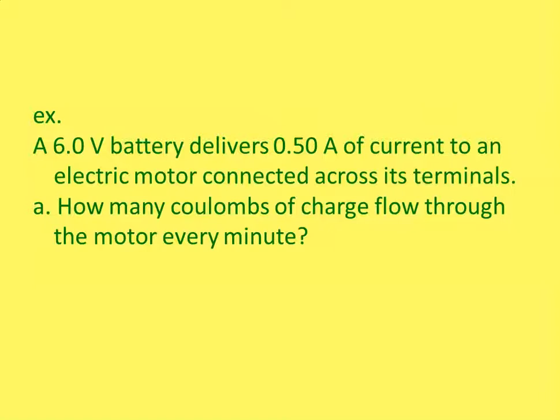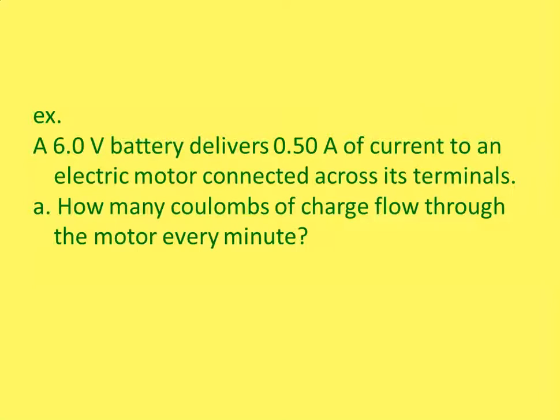So if we're going to go back and use this equation, I was defined as the amount of charge going by in a given amount of time. So we're solving for Q. You can solve it this way if you want. Multiply both sides by time. So half an amp times 60 seconds is going to give you half of 60, which is 30 coulombs. Okay, so how many coulombs of charge flow through every second? 30 coulombs. I'm sorry, every minute. 30 coulombs go by in a minute.